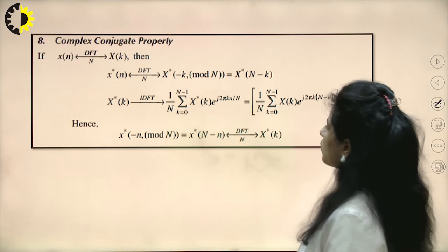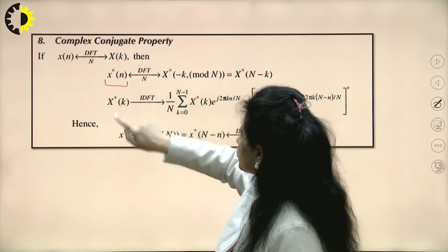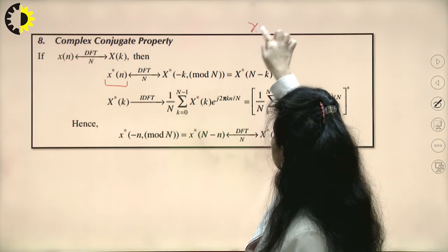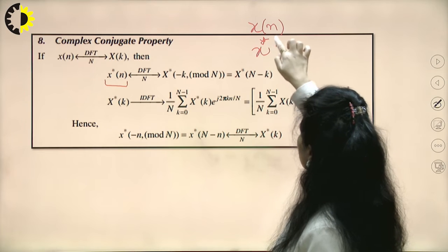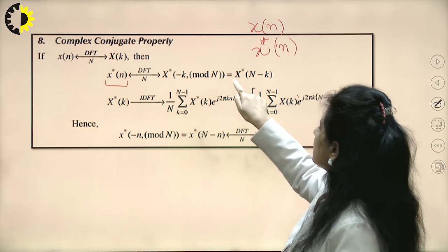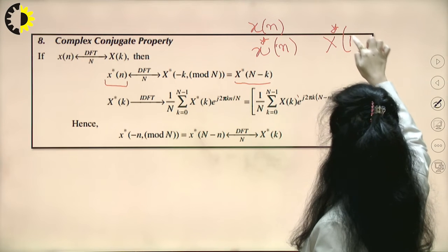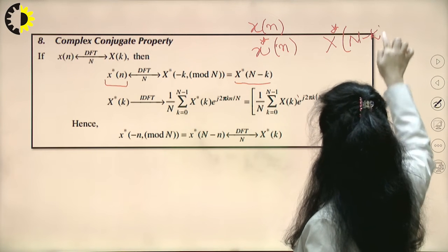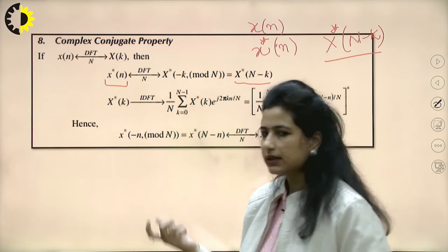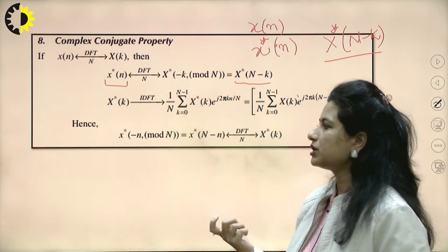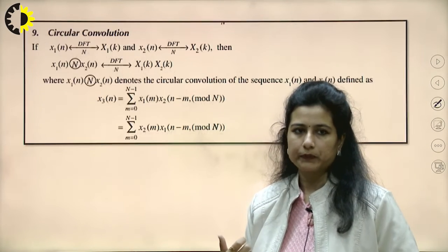Complex conjugate property. If x(n) is the sequence and I take the transform of its conjugate, what would happen in the frequency domain? This is equal to the conjugate of X at N minus k. So I can simply say, if I am working with the conjugate in the time domain, I can work with equal efficiency with the conjugate in the frequency domain as well.